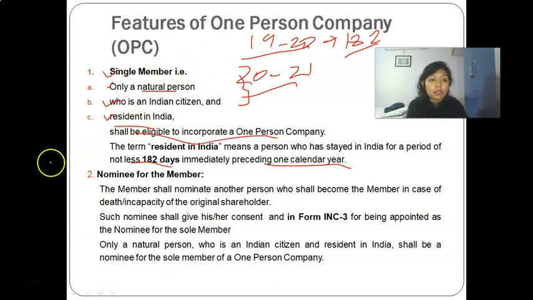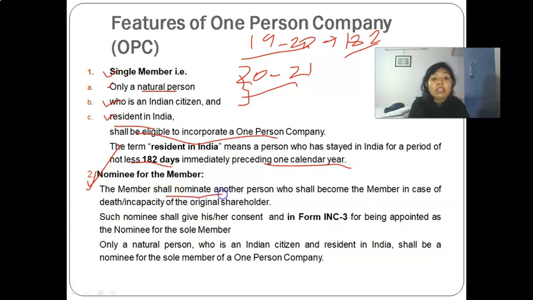One other more important provision: because there is only a single member, he may die in the future. Death is the most certain thing. As a company has the feature of perpetual succession, as I told you in the previous class, to comply with that feature it is mandatory to appoint a nominee for the member.